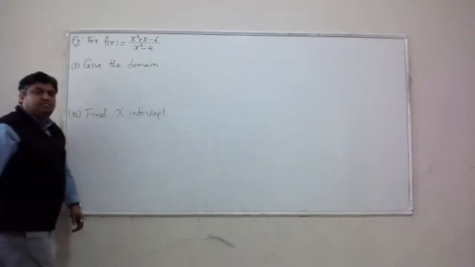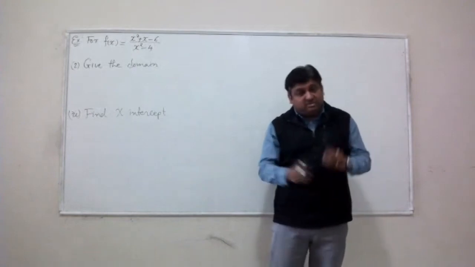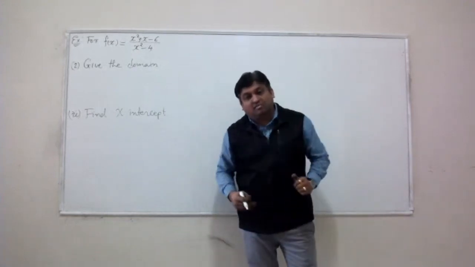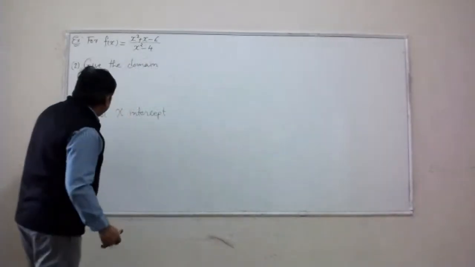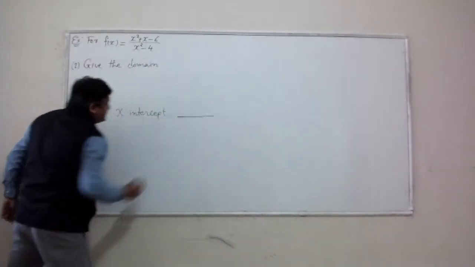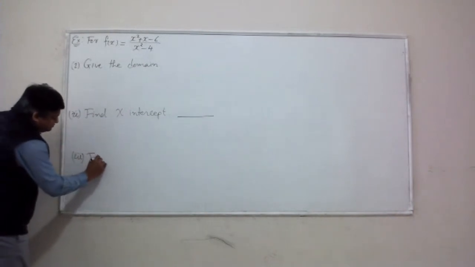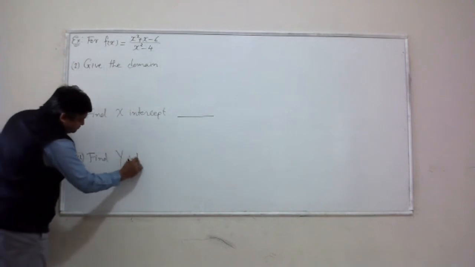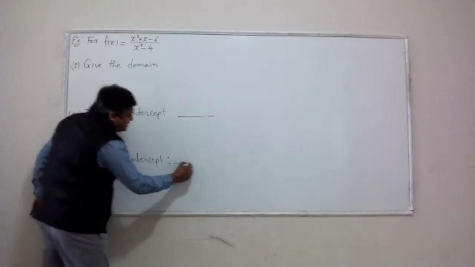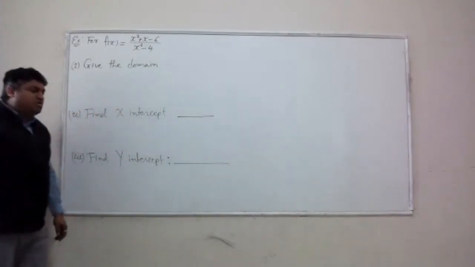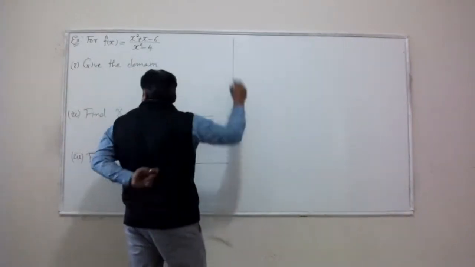Remember, the x-intercept is the point on the graph of the function where the graph cuts the x-axis. This is a point in the form x comma y. All right, and we want to get that point. So give the x-intercept. Compute the y-intercept. Same way, right? It's a point on the graph of the function in the form 0 comma y. All right. I also would like you to compute